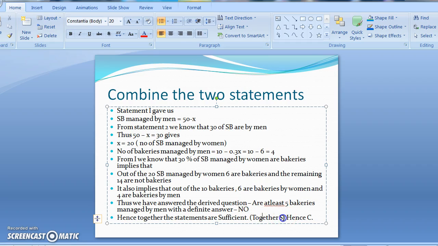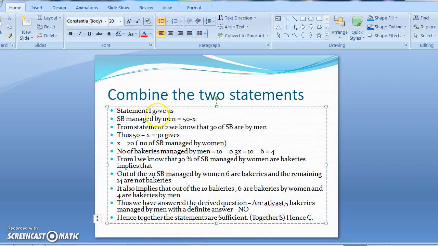Therefore, together they are sufficient because we get a definite answer. Another important aspect to remember, when we get a definite no as the answer in data sufficiency, that is considered as sufficient because we have a definite answer, hence C is the answer.